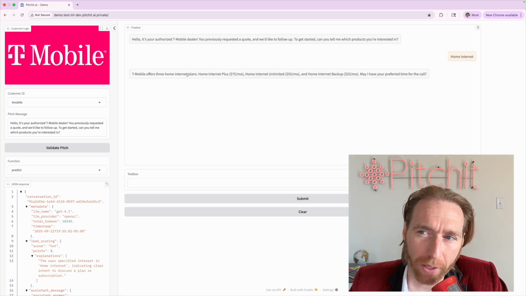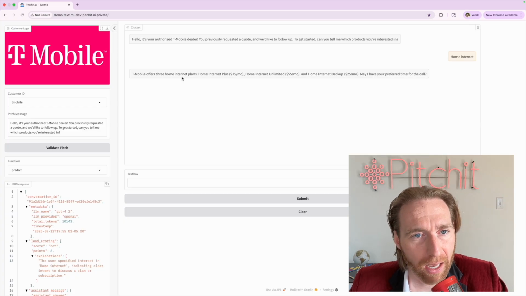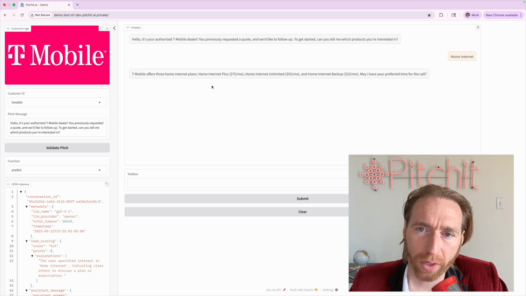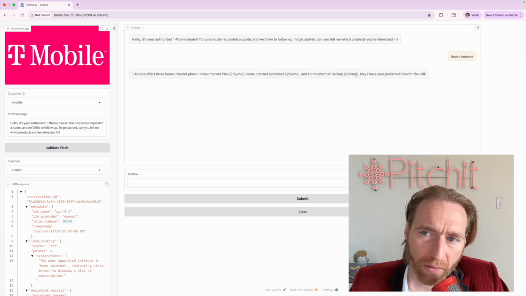What is happening here is the AI agent has now looked up the pricing in its vector database for what is available at T-Mobile today. What are the price plan names? What are the prices? What are some of the features inside of it, right? And so it says we have 3 home internet plans: home internet plus for $75 a month, home internet unlimited for $55 a month, and a backup for $25 a month.